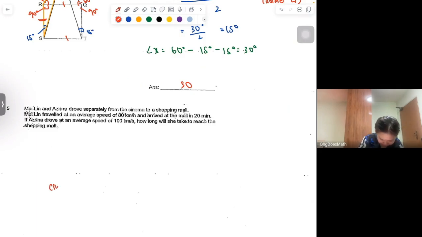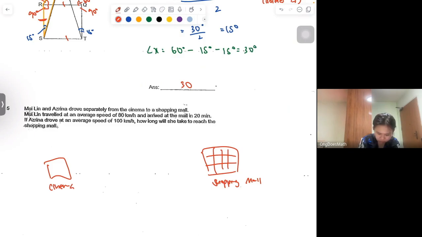One is the cinema. One is the shopping mall. So they both drove from cinema to shopping mall. There's two characters here. One is Mui Lin. One is Azrina. So you see distance and you see speed, right?